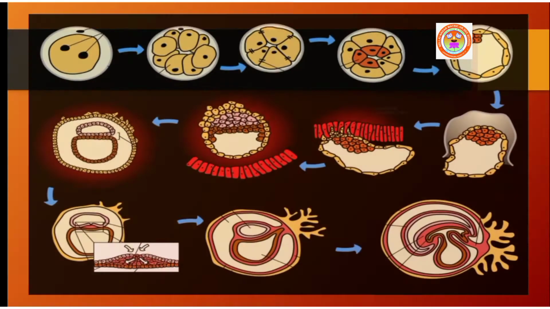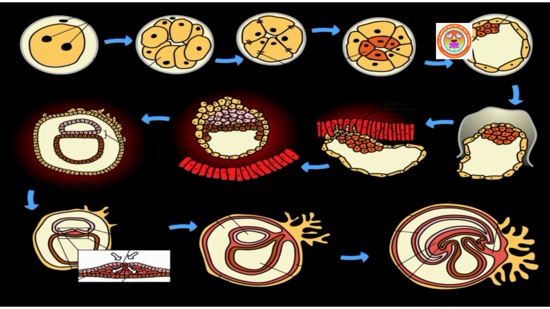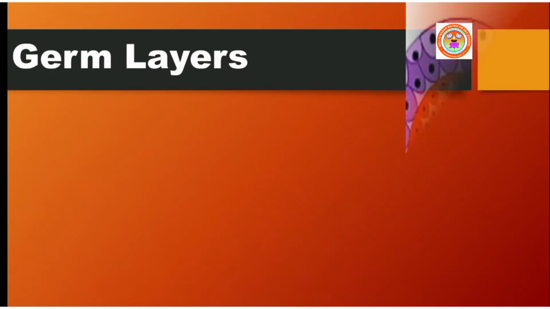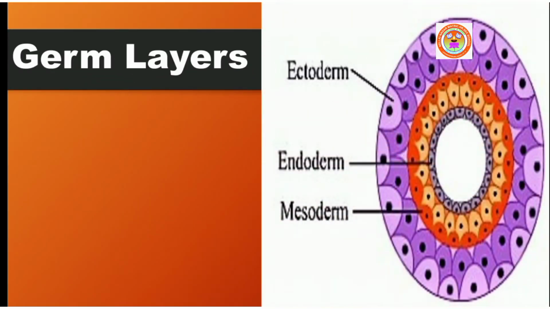During embryonic development, the tissues and organs of animals originate from 2 or 3 embryonic germ layers as shown here. They are ectoderm, endoderm and mesoderm.